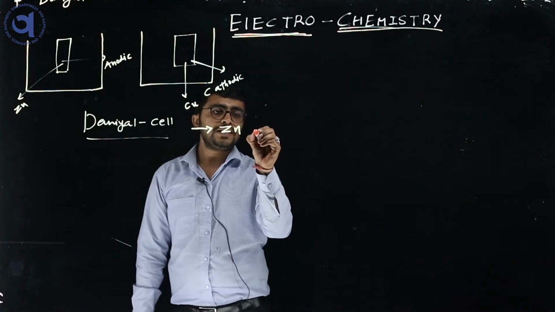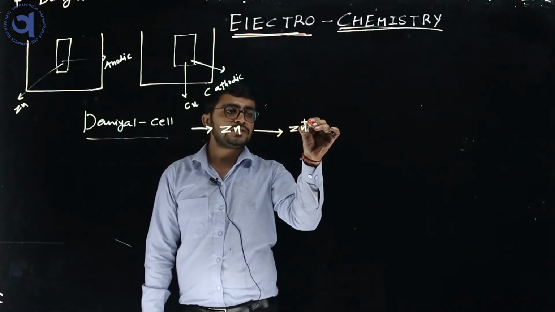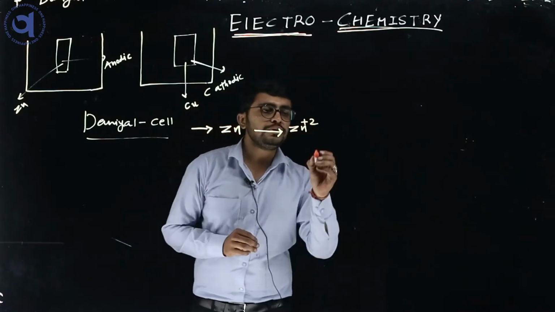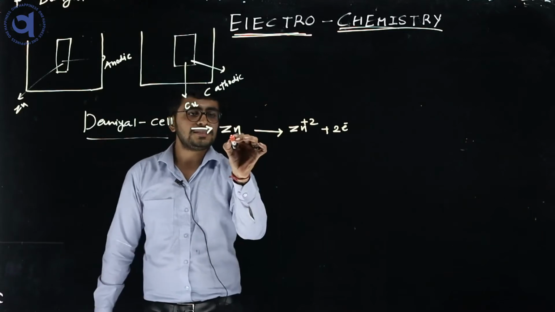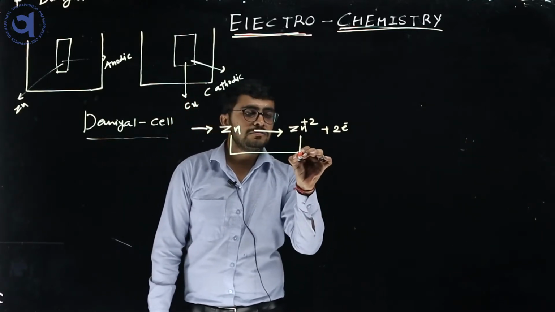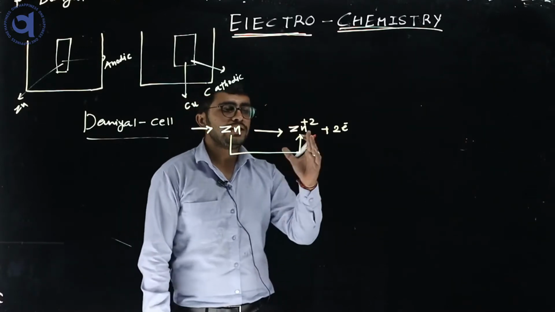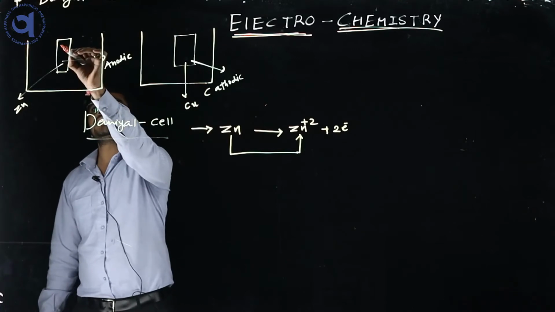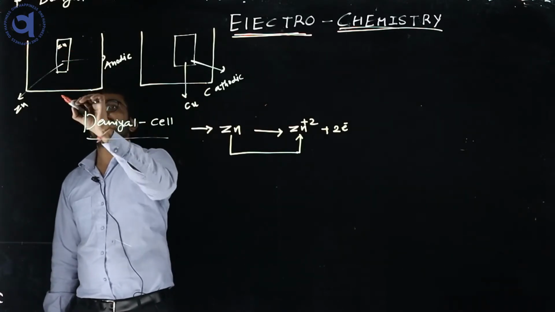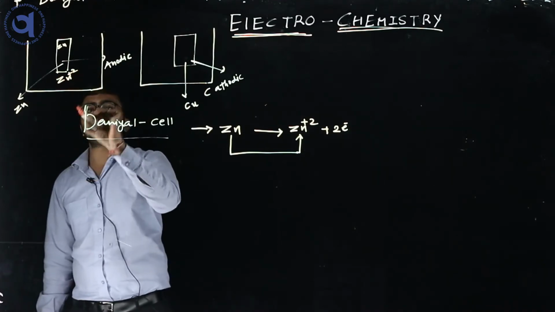So zinc metal gets oxidized into Zn2+ plus 2 electrons. Zinc metal is converted into Zn2+. These ions are formed. When the zinc metal gets oxidized, zinc ions are formed.